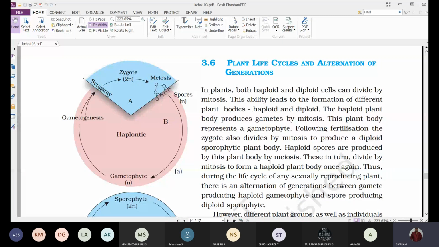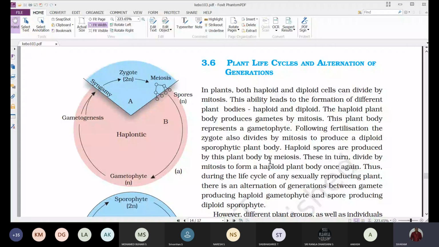Okay, because of this phenomenon which is observed in plants, the plants are able to give rise to two different stages of plant body: haploid plant body and diploid plant body. The haploid plant body produces gametes by mitosis. And next, generally when you observe, what is the function of this haploid plant body?